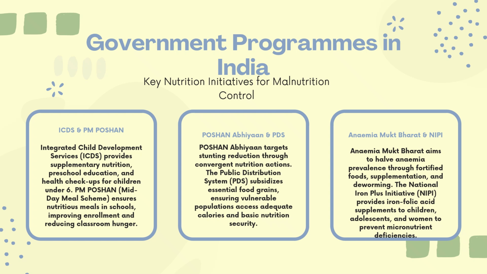Fifth one is Anemia Mukt Bharat. Anemia Mukt Bharat aims to reduce anemia prevalence through fortified foods, supplementation, and deworming. Another one is NIPI, that is National Iron Plus Initiative. It provides iron folic acid supplements to children, adolescents, and women to prevent micronutrient deficiencies. This is implemented through Anganwadis, ASHA workers, or through schools, government schools like that.